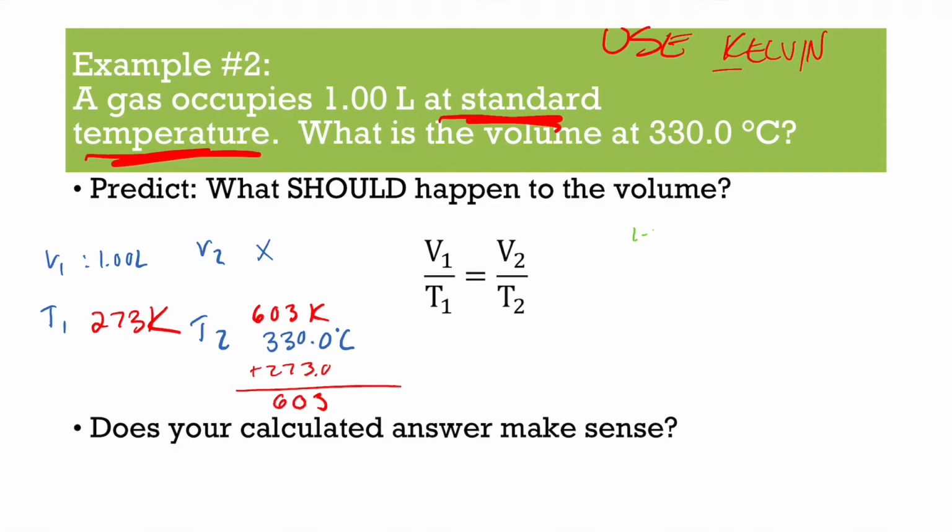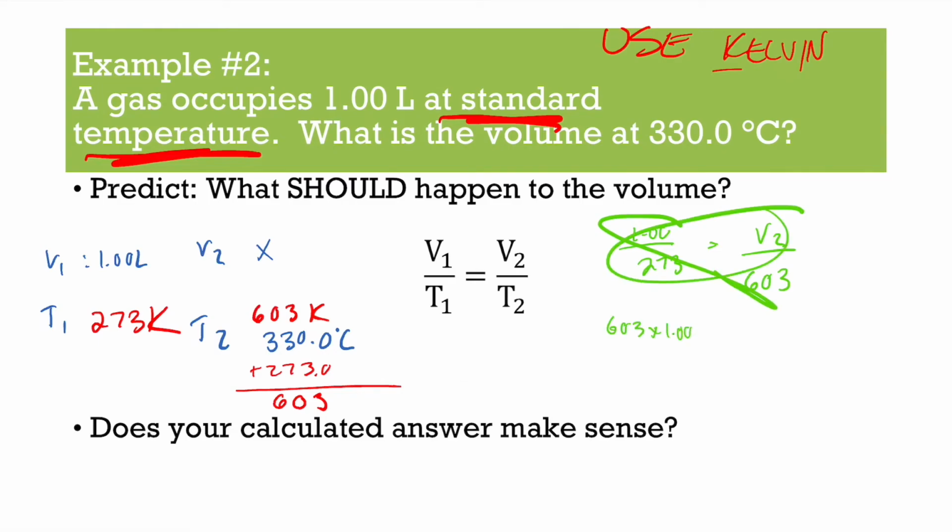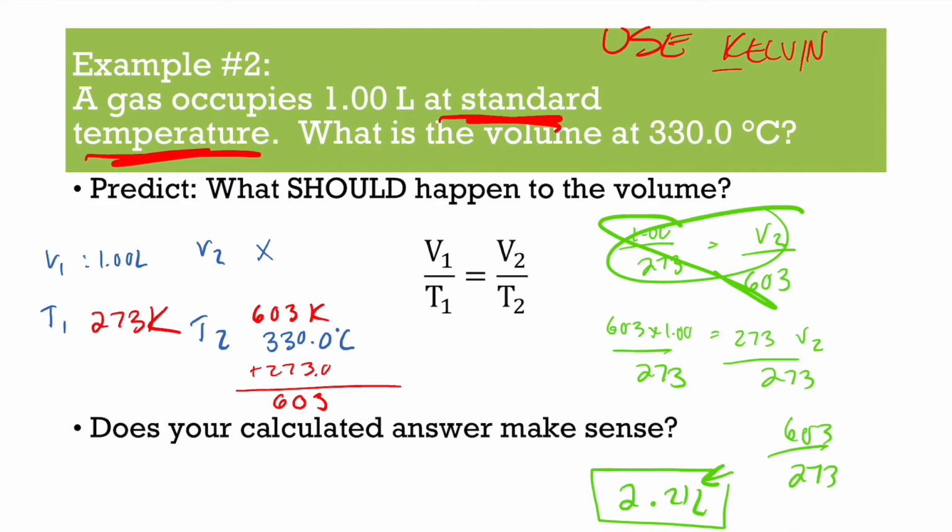If you plug it in, you get 1 over 273 equals V2 over 603. Do some cross multiplication. 603 times 1 equals 273 times V2. Divided by 273, divided by 273, you get 603 over 273, which gives you 2.21 liters.